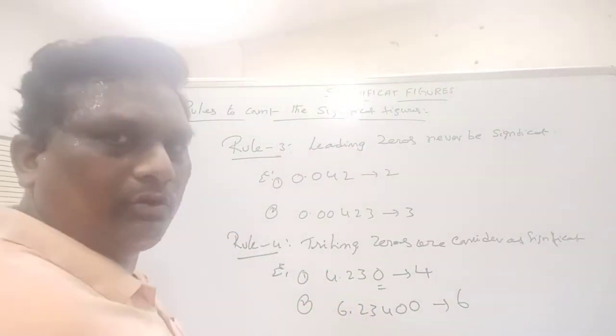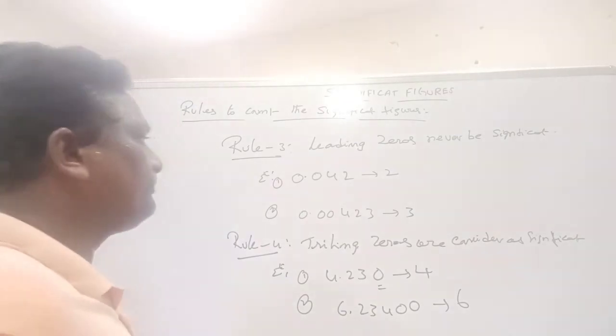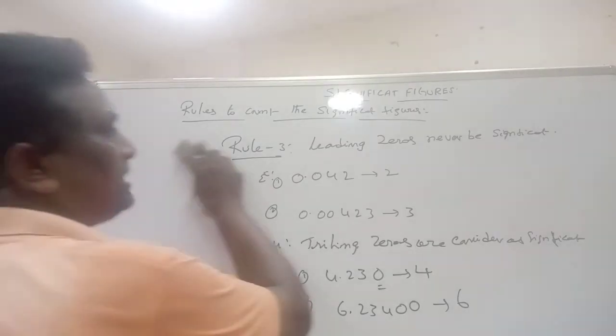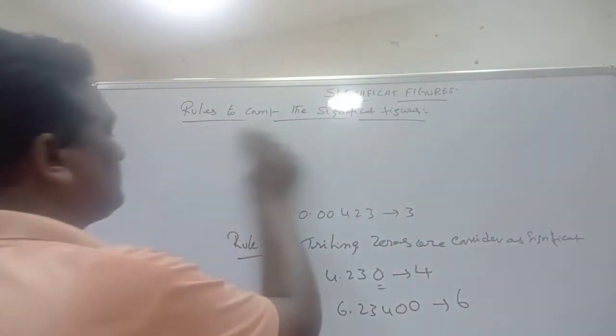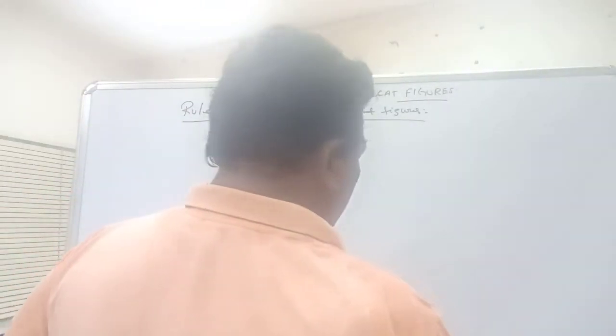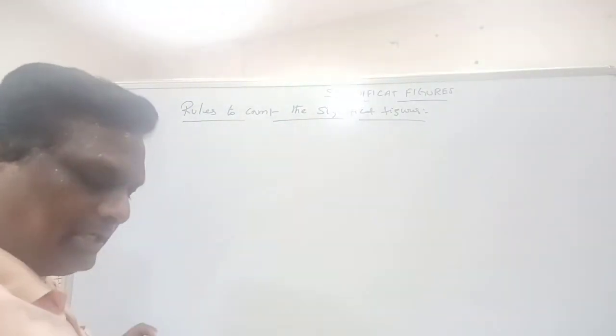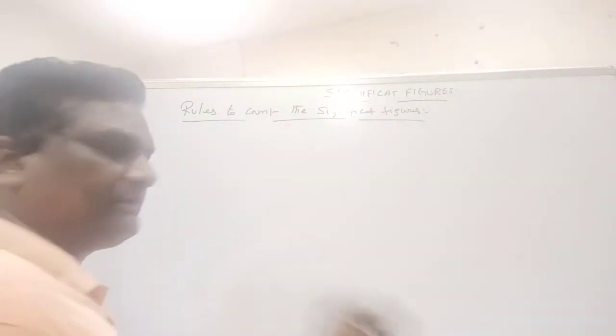And the last rule is rule number 5. In exponential notation, the represented value should be considered as significant.